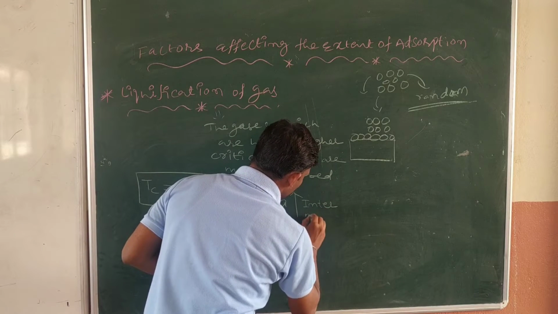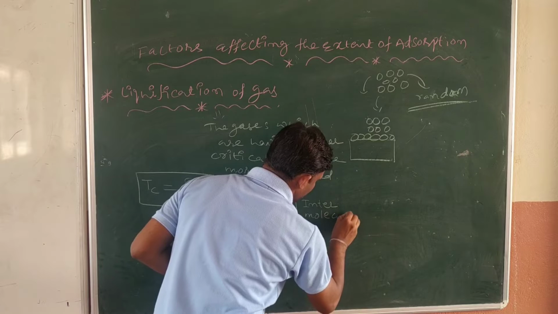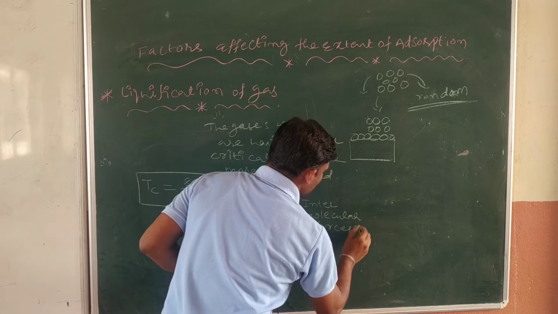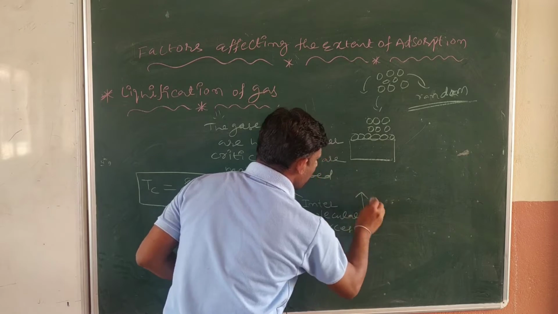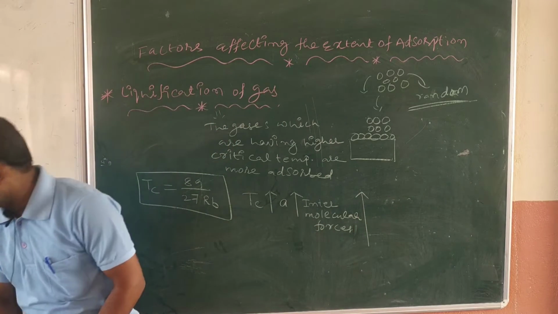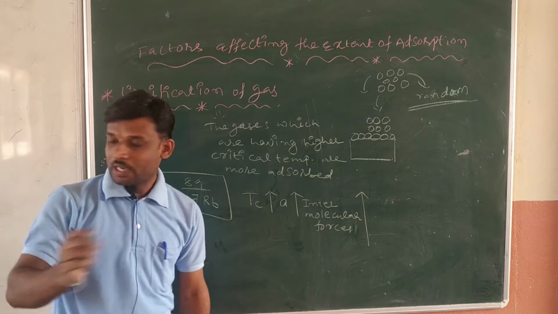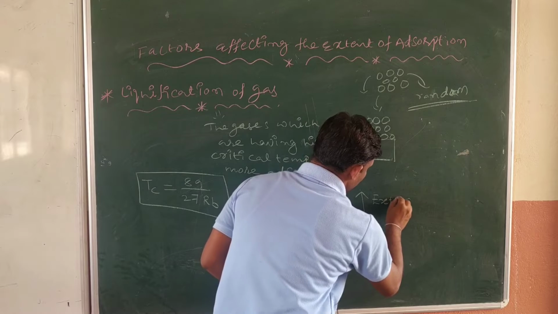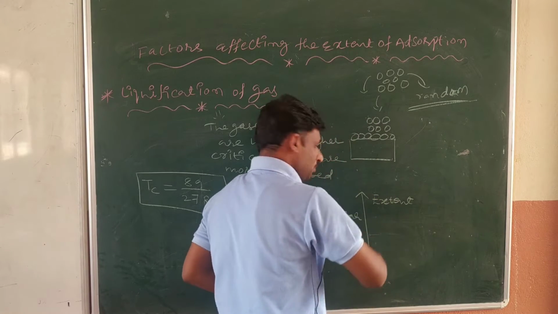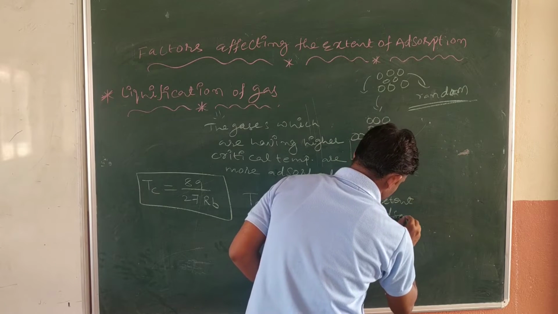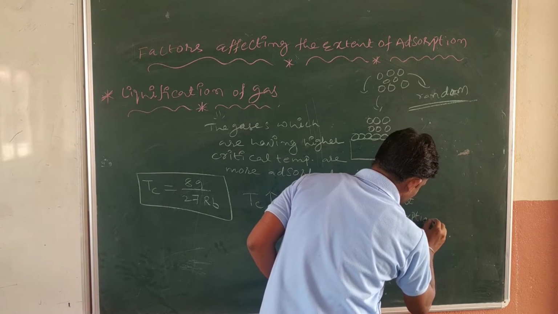When intermolecular forces are increasing, the extent of adsorption increases. Yes, this is the mystery behind this. The extent of adsorption increases. Are you getting my point?